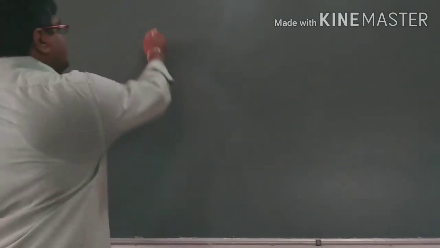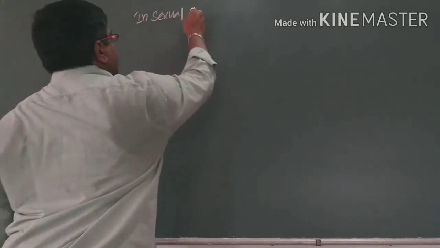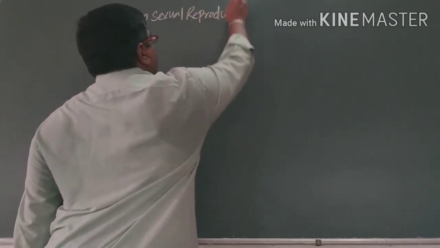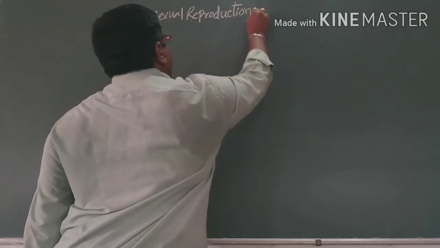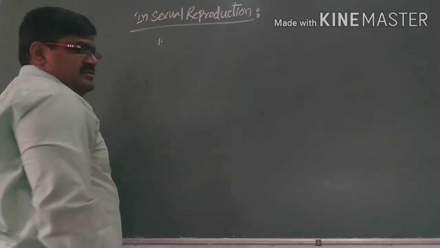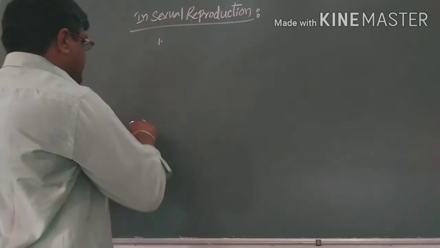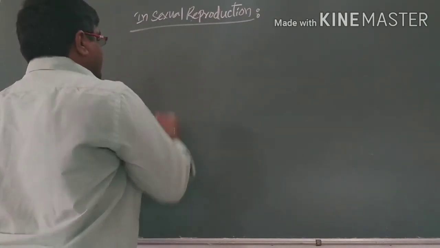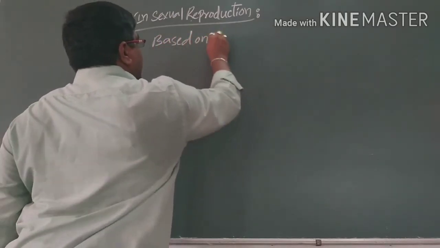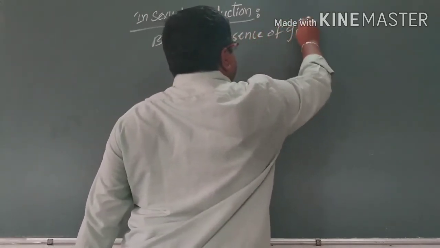In sexual reproduction, the organisms are classified into two types based on the presence of the gametes.